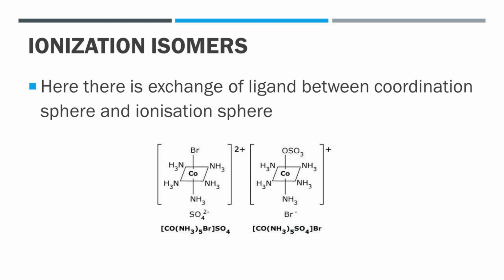Second one is ionization isomers. In this case, there is exchange of ligands between the coordination and ionization pairs.